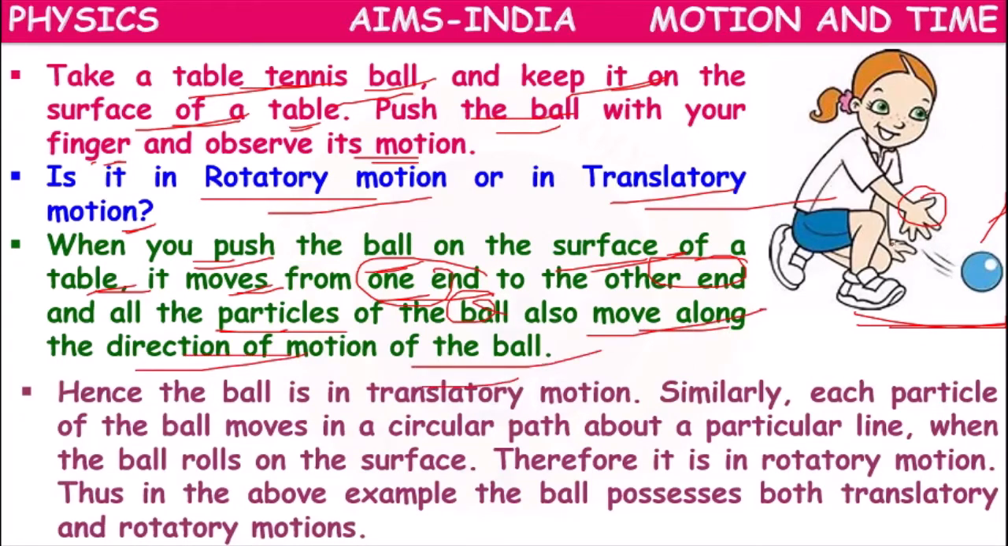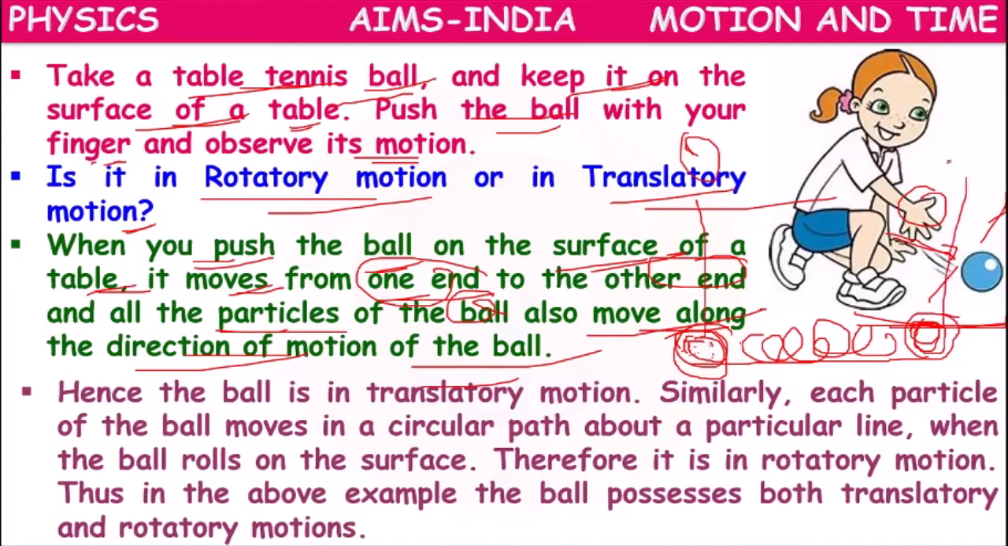Means when we are pushing the ball from here, it will go a long distance up to here. The ball will be rolling on the ground. So whatever particles are there in the ball, all the particles of the ball also will move to a new place. Initially the ball is at this place, but finally the ball position changes. All the particles are changing their position. So this is an example of translatory motion.